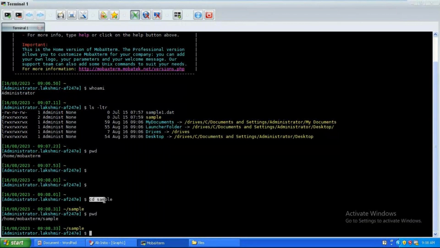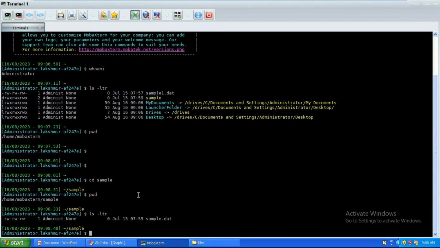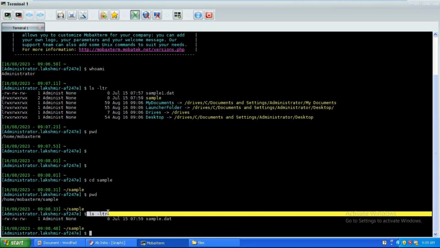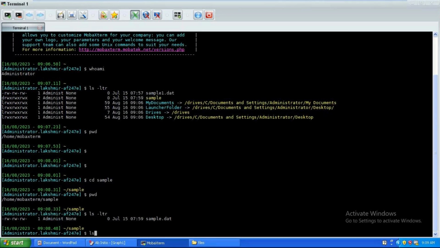So here, what are the things present? ls space hyphen ltr. I can see one file which is a 0 byte file, and when it was created, that is on July 15, and these are the permissions, who created it. Every detail you can see with ls space hyphen ltr. See, ls gives the list of the things present in your path. I'm just giving ls, enter.